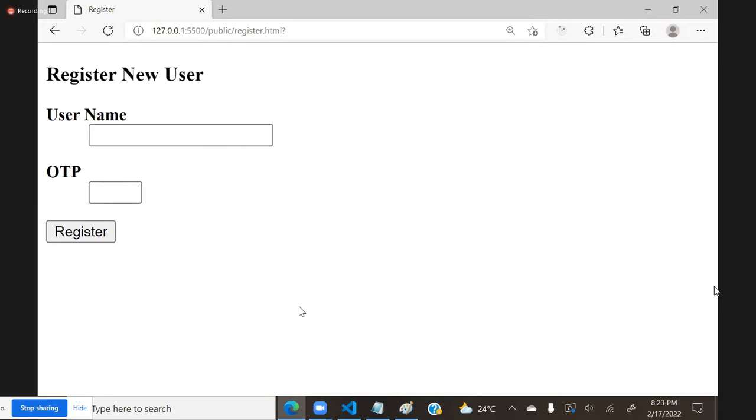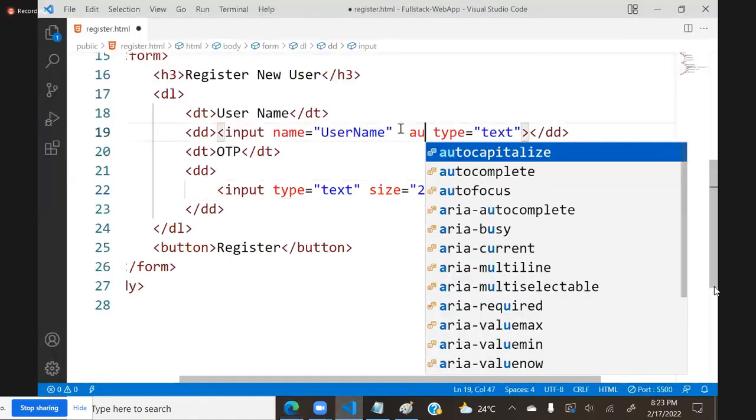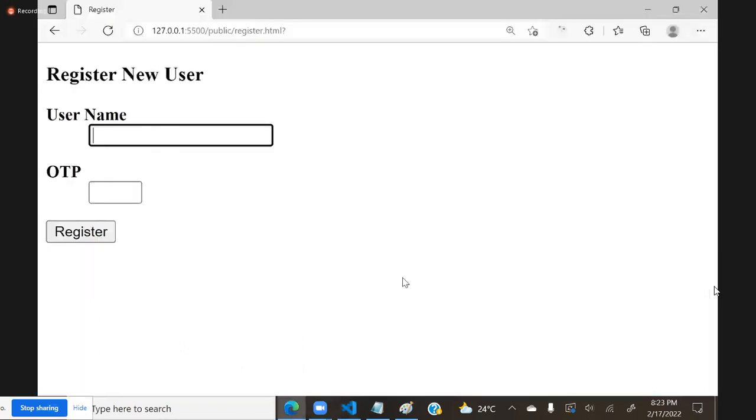We face this problem very regularly. Then what is the problem? The problem is you haven't clicked anywhere. I have to click inside that username box, then start typing. We can do one thing directly: we can set autofocus. If I set autofocus, then automatically on page load the cursor will be blinking there.